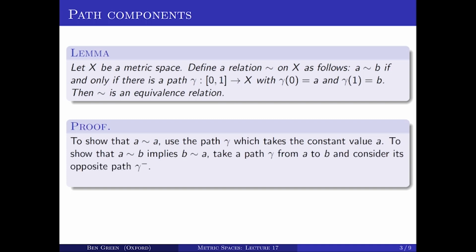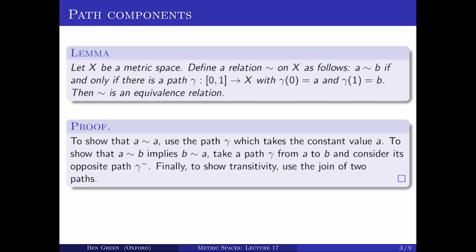We need to show that if A tilde B, then B tilde A. So if there's a path from A to B, then there's a path from B to A. And that can be done using the opposite path. So if gamma is a path from A to B, then gamma minus is a path from B to A.